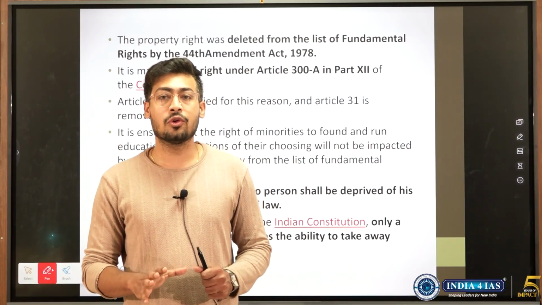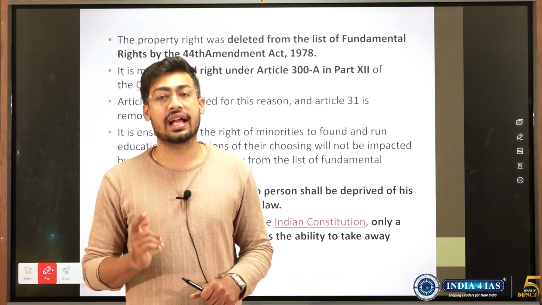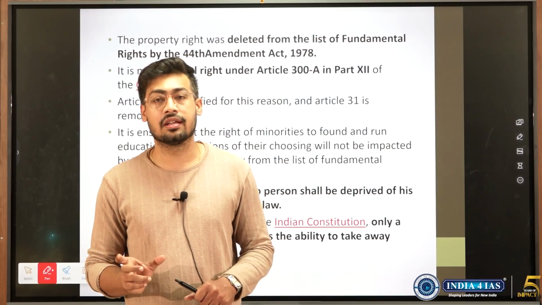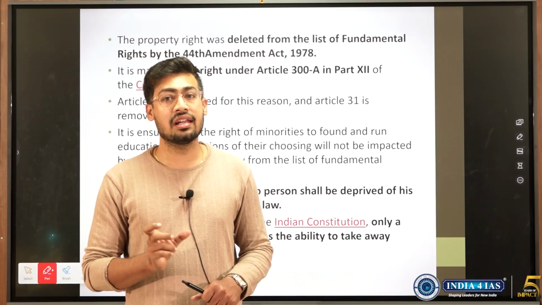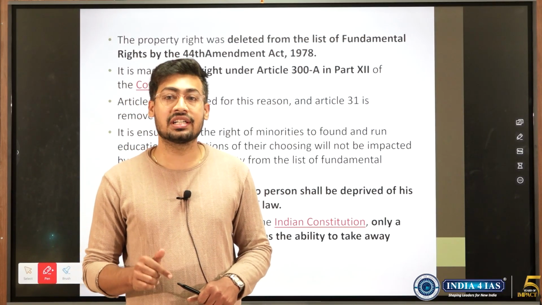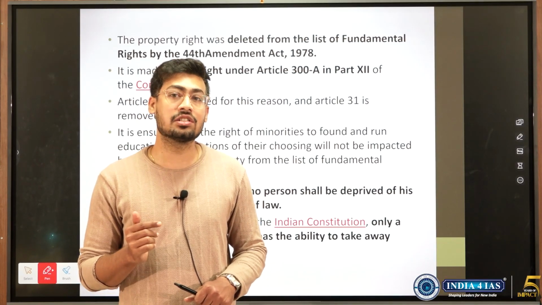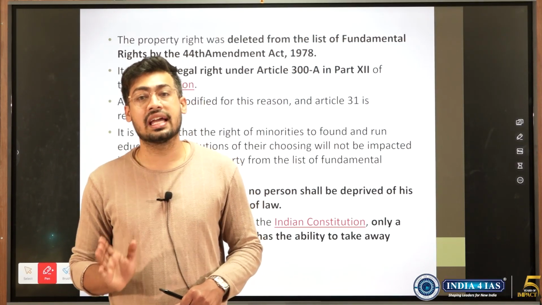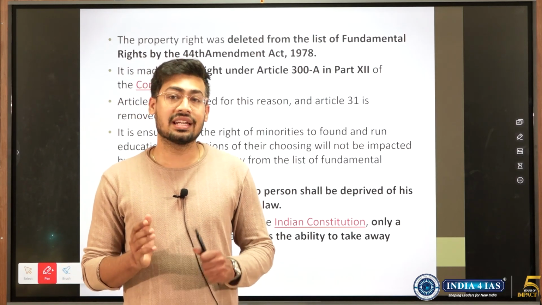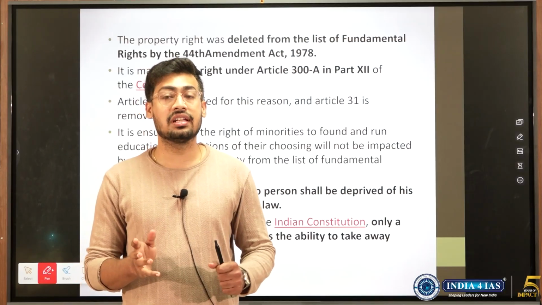No. The Supreme Court has held that right to property can be denied only by a legislative act and not by executive action. So if there is any arbitrary executive action, the right to property is protected from that. But if there is an arbitrary legislative action or a law that has been made, then the right to property is not guaranteed. This is the difference. But for the normal section and for minorities, the rights are slightly different.